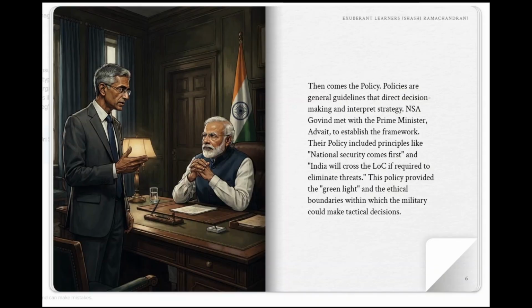Then comes the policy. Policies are general guidelines that direct decision-making and interpret strategy. NSA Govind met with the Prime Minister, Advait, to establish the framework. Their policy included principles like national security comes first, and India will cross the LOC if required to eliminate threats. This policy provided the green light and the ethical boundaries within which the military could make tactical decisions.